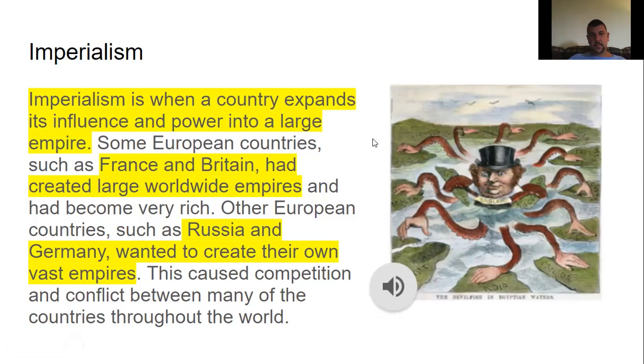Imperialism is when a country expands its influence and power into a large empire. Some European countries, such as France and Britain, had created large worldwide empires and had become very rich. Other European countries, such as Russia and Germany, wanted to create their own vast empires. This caused competition and conflict between many of the countries throughout the world.